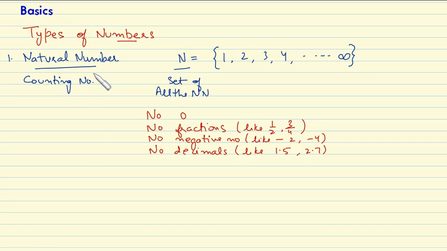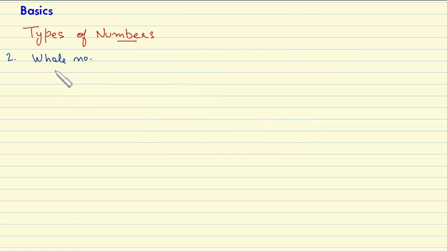The next type of number that we are going to study here is whole number. We have seen that natural numbers contain all the numbers starting from 1, 2, 3 to infinity. Now the whole numbers are the set of all the natural numbers plus 0 also. So whole numbers are all the natural numbers, and in addition they have 0. And the whole numbers are represented by the set W. W represents the set of all the whole numbers.